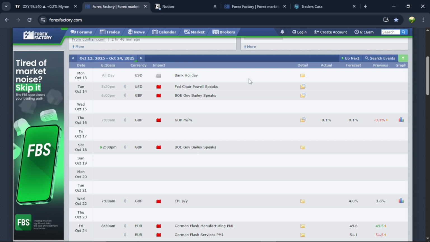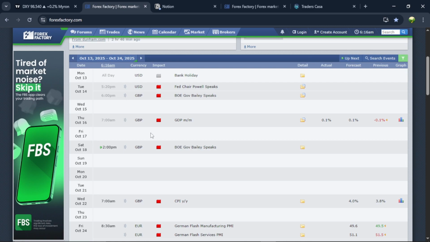Let's hop right into the video and see what news events affected price for the second week and how the US government shutdown is playing out in the markets. So this is Forex Factory, as we all know. This is a website to be in the know for the events that are going to be affecting the currencies you are trading.